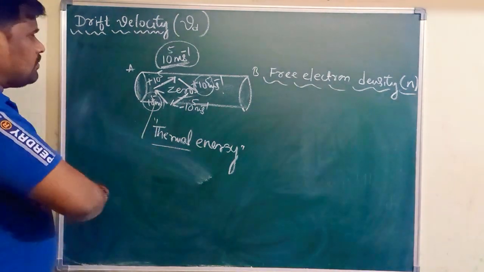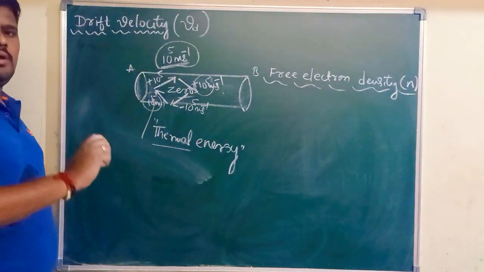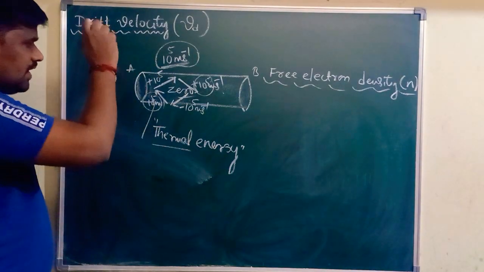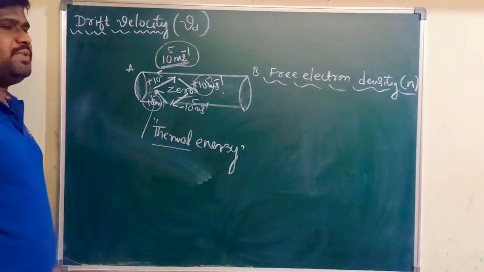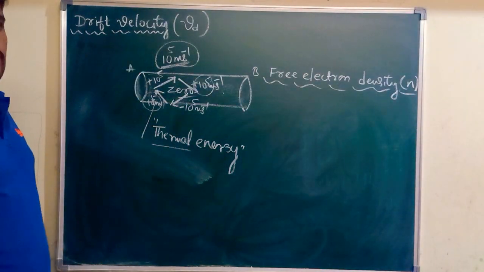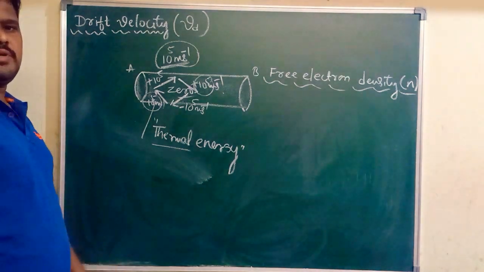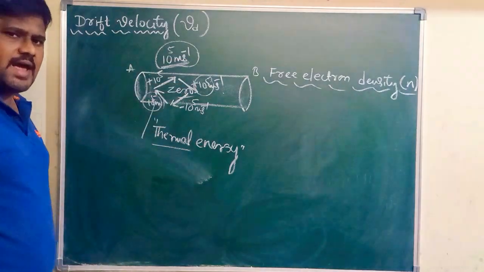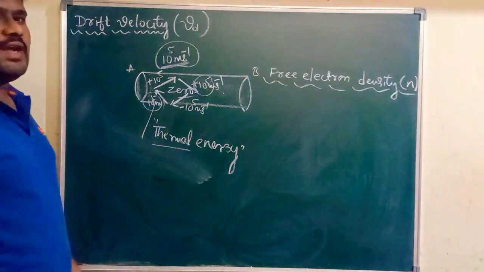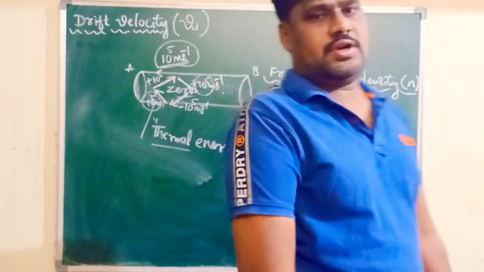Due to that thermal energy, each electron in a metal, that is free electrons in a metal, is going to have a speed or velocity of the order of 10 to the power 5 meter per second. Unfortunately, whatever free electrons we have in a metal, those free electrons have random motion.